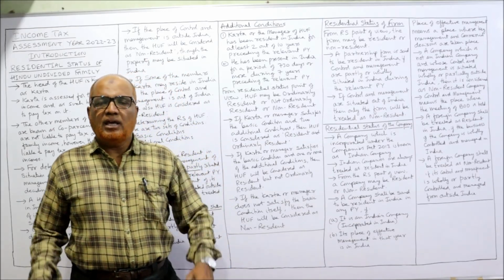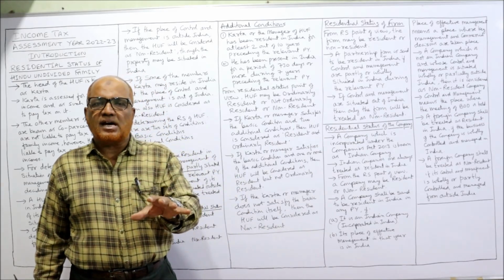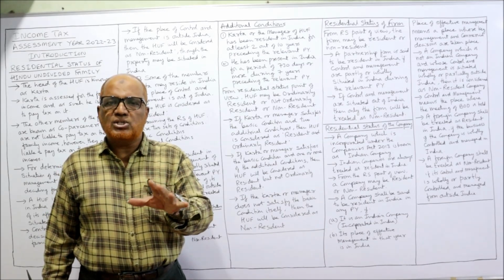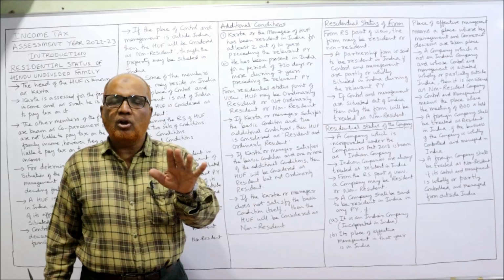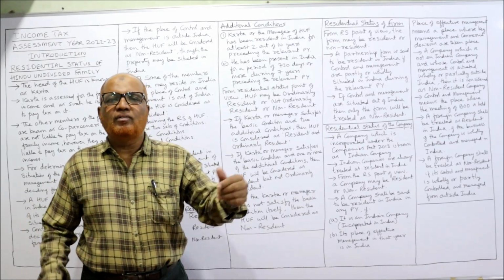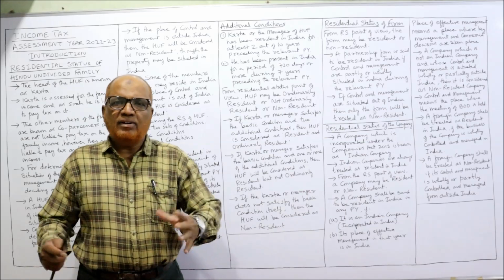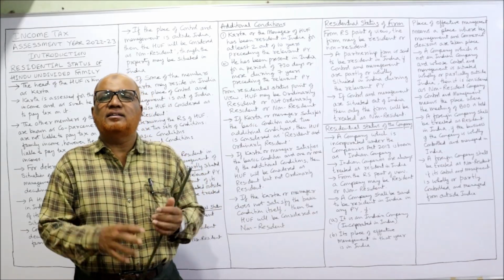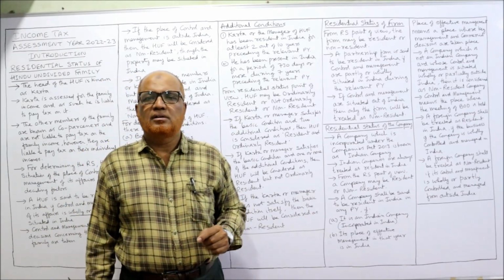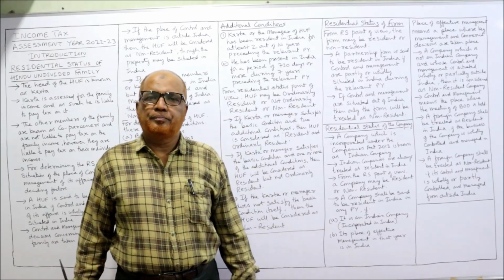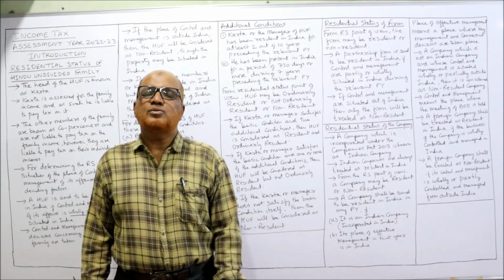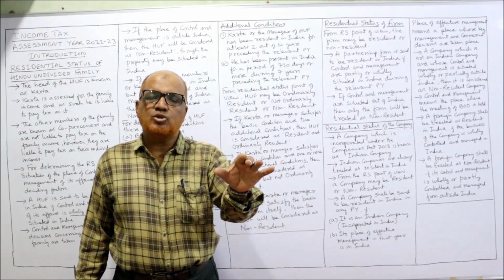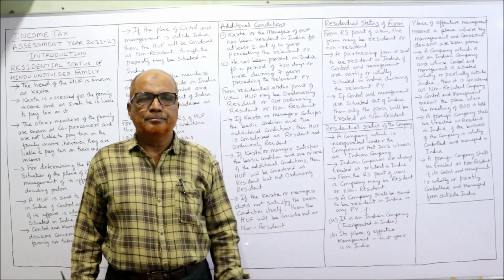Now third case, if A, B, C, D, all the partners decide that our business is running in India, but whenever we want to take the decisions, the meetings will not be conducted in India. All the meetings we will conduct at Hong Kong. They have decided all the partners will meet at one place in Hong Kong, and there we take the decisions regarding the partnership business. All the decisions will be taken from Hong Kong. The business is running in India. Then this partnership firm is called non-resident, because the control and management is completely outside India.